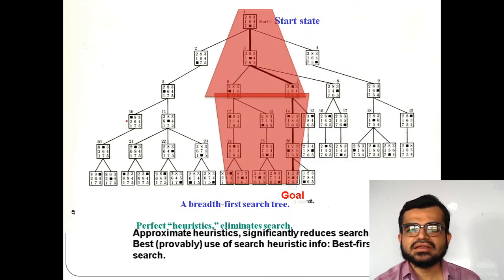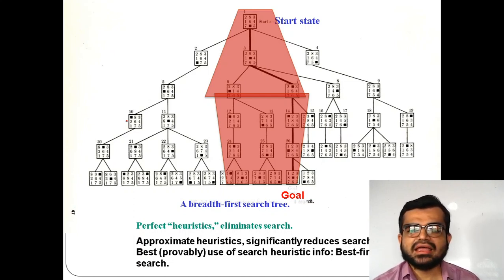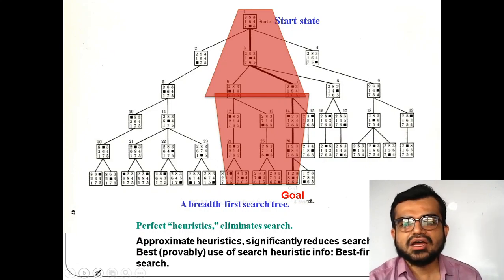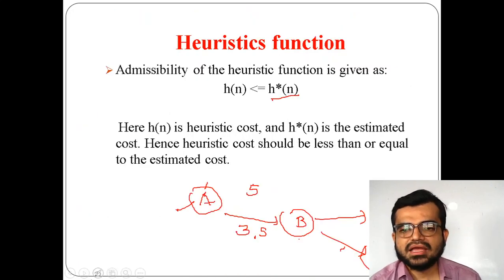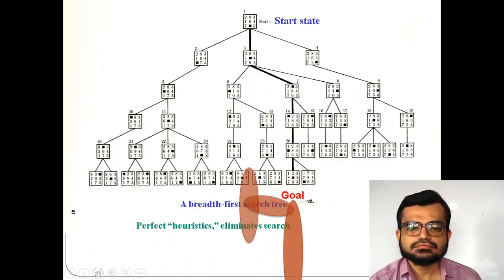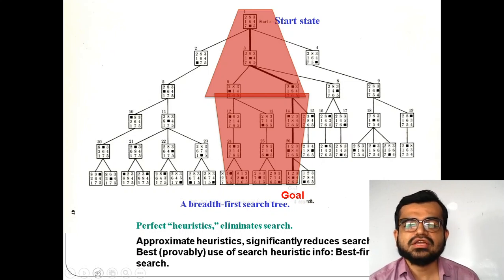Now, if I want to make this same problem into best first search, I have to take an approximate range. For example, the highlighted part here I am taking as approximate heuristics, because I already said h star of n is your estimated cost. The approximate heuristic will always be greater than the actual heuristic value.